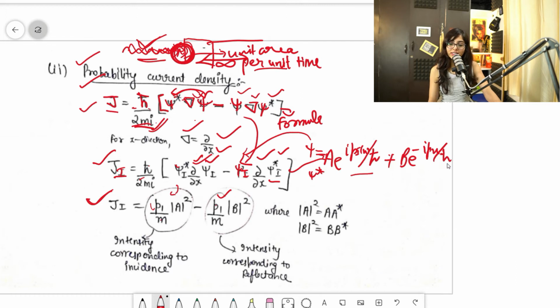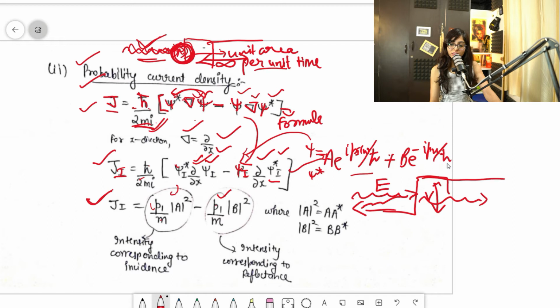Fine guys. Suppose a microscopic particle is hitting a barrier whose height is V, and the energy is E. There can be two possibilities, reflectance and transmittance. For this incident region, the intensity will be P1 by m a square. Intensity for the incident region would be P1 by m a square. And you know that the reflecting current was B, so the intensity corresponding to it would be P1 by m b square.